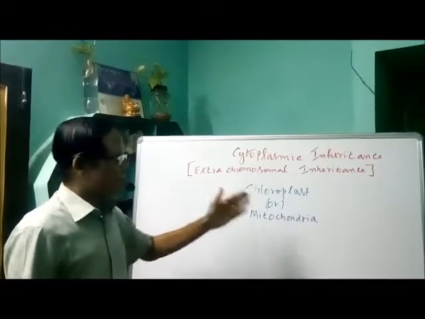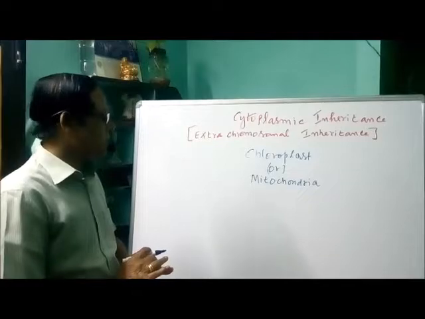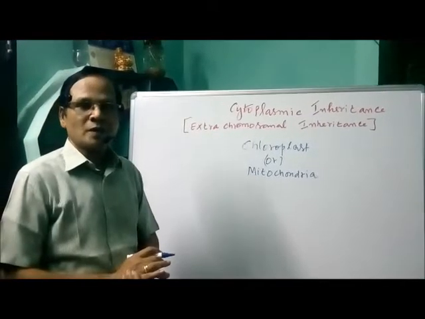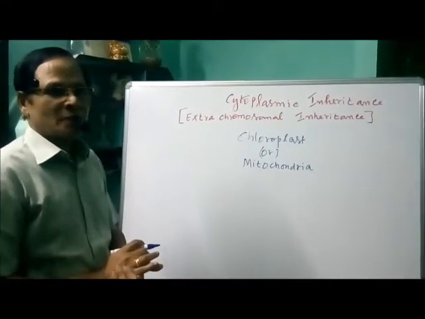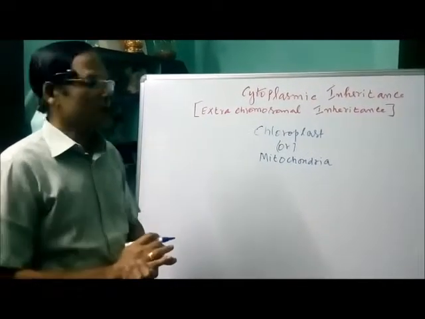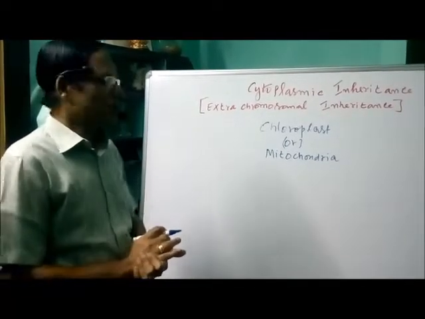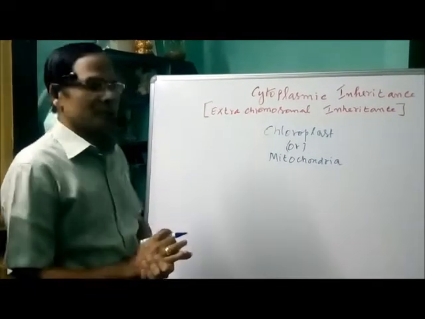So there are certain traits whose genes are located either in the chloroplast or mitochondria, controlling the characters. This is called cytoplasmic inheritance, otherwise called extrachromosomal inheritance. Why is it called cytoplasmic inheritance?